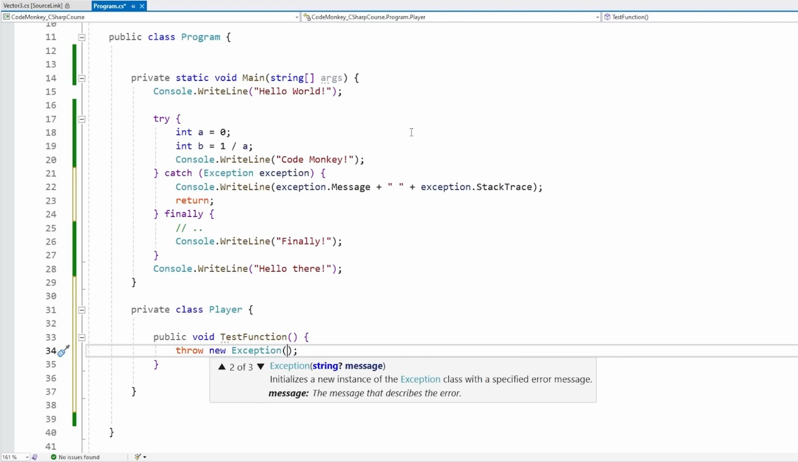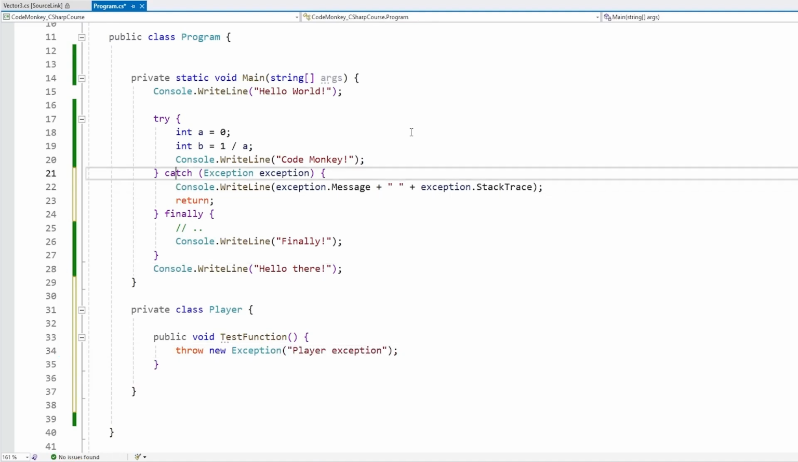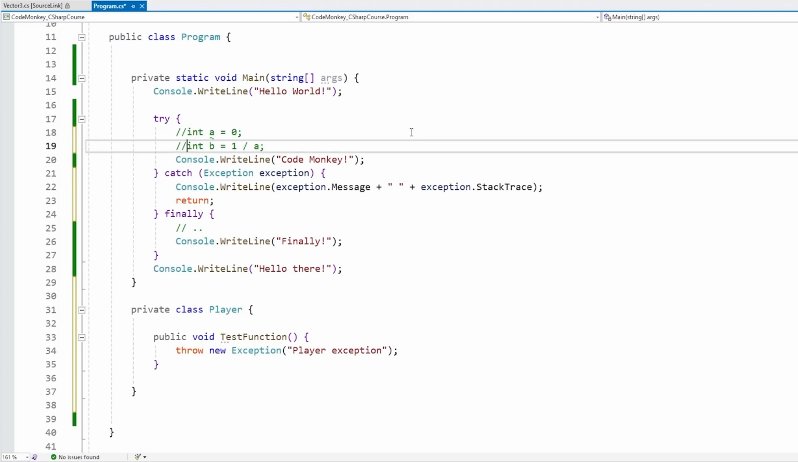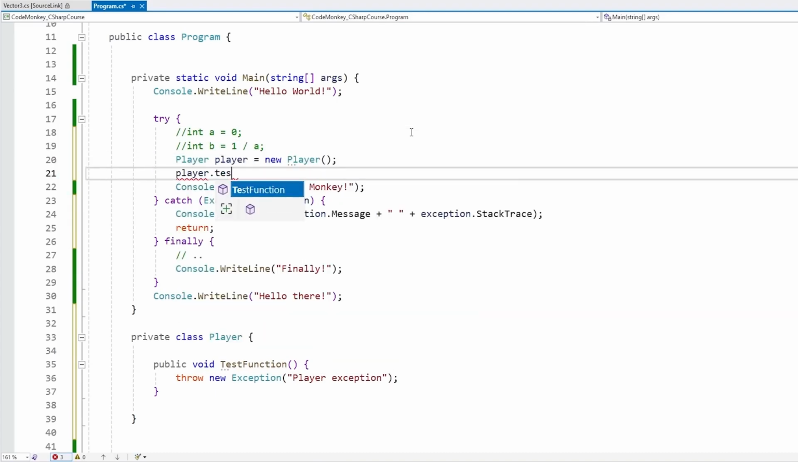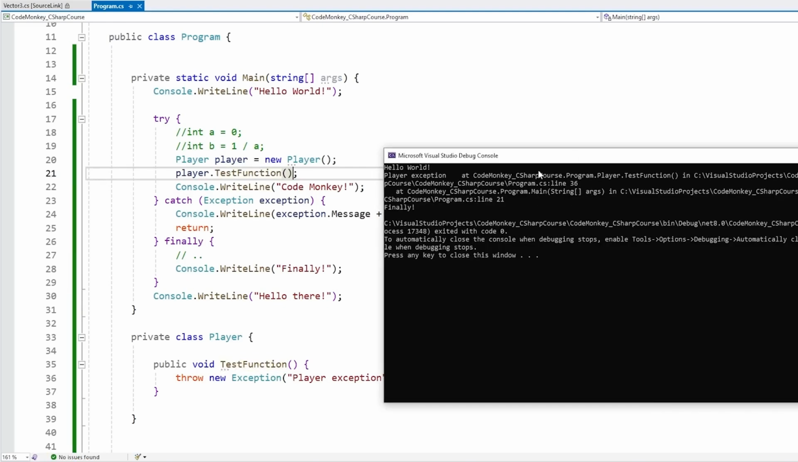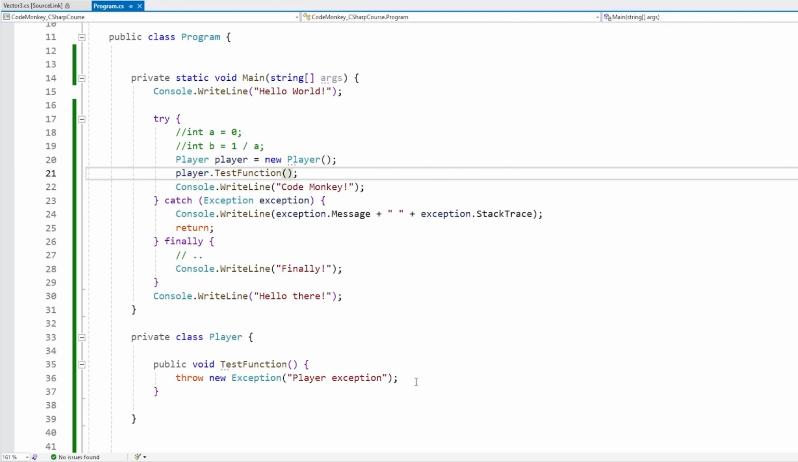For this one, you can open it up just like this. So just make a regular empty exception, or you can give some kind of message. So for example, player exception. Okay, so yep, just like this. So now up here, let's remove our previous testing code. And now let's create a new player and call test function. Okay, let's see. And there it is, that one did fire off a player exception. So if you want to throw your own exceptions in your own code, this is how you do it. Just use the throw keyword.